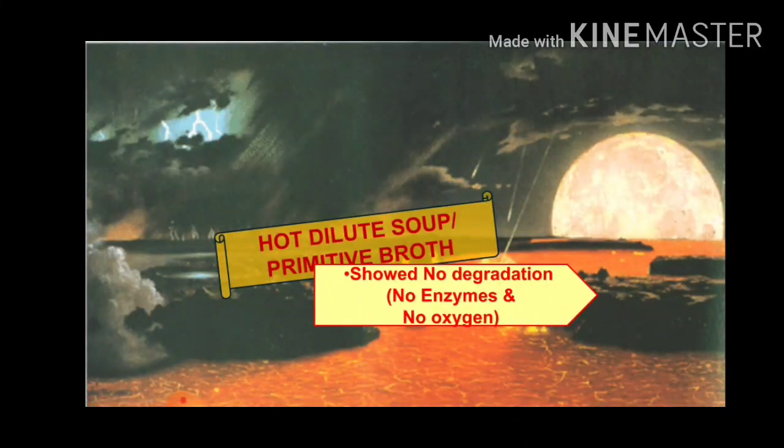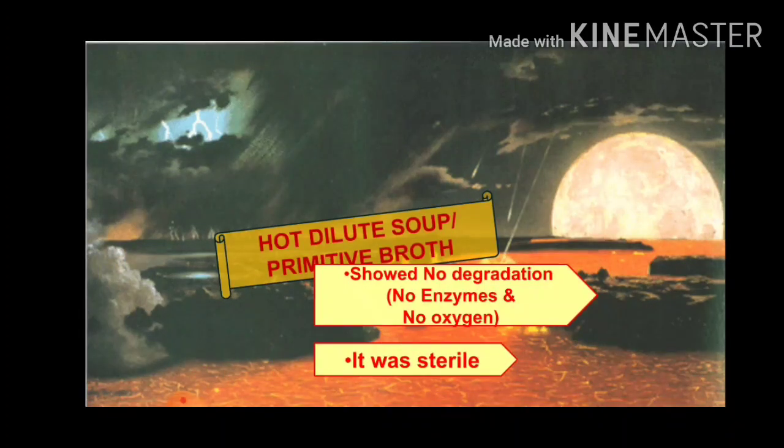Now this primitive broth did not degrade, that is, it did not decompose. Why was there no decomposition taking place? Because there were still no enzymes present in it, and free oxygen was still not there. So it was just a sterile broth.